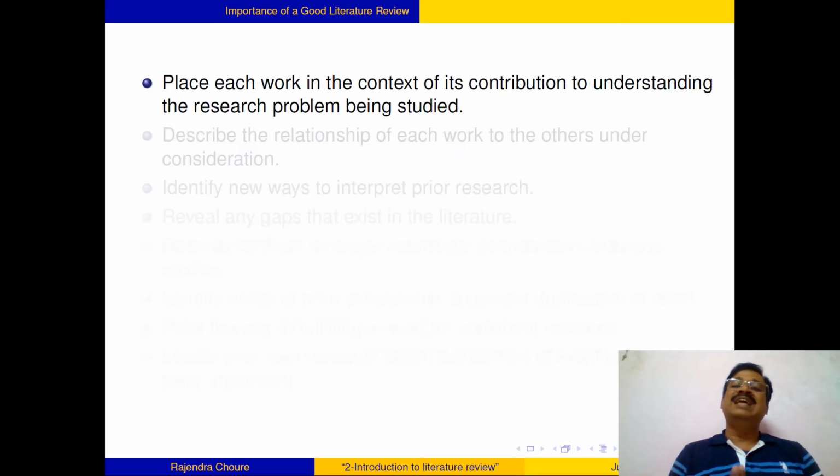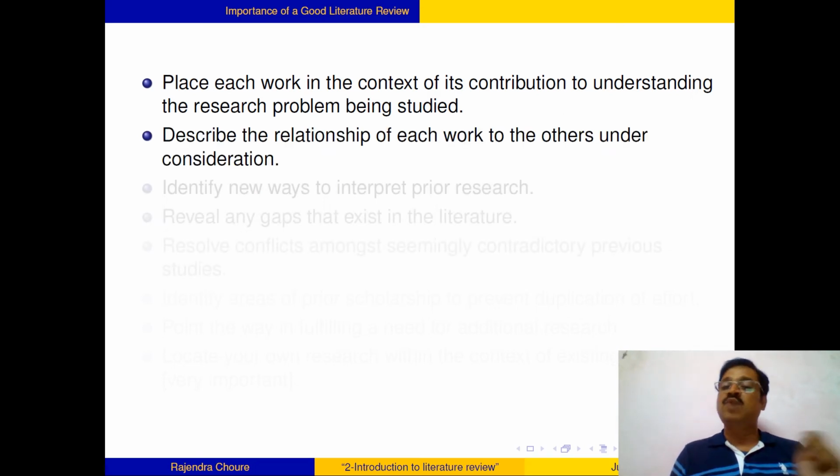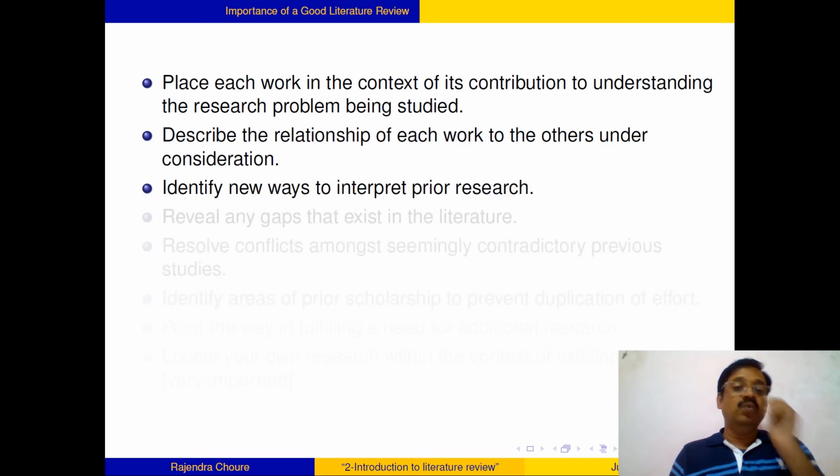Then you have to place each work in the context of its contribution to understanding the research problem being studied. Many authors may have worked on your topic. You have to place the work of each author, and the contribution of that work, to understand the field in larger detail. Then you have to describe the relationship of each work to the others under consideration. Then identify new ways to interpret prior research.